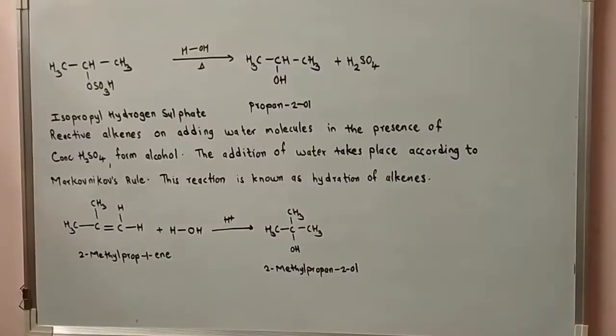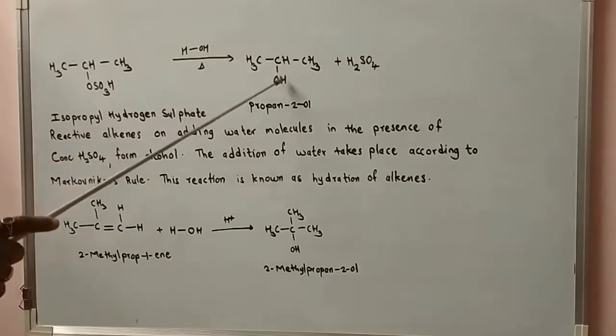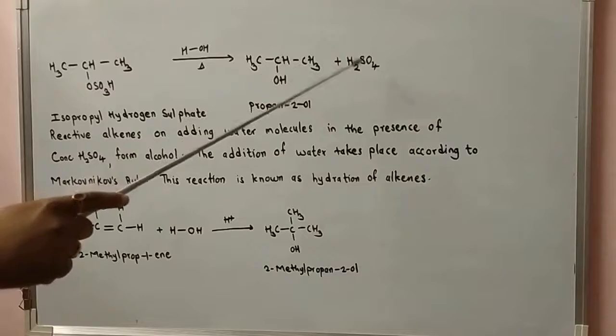Let's see another example. Isopropyl hydrogen sulfate is converted to propan-2-ol, this alcohol. So isopropyl hydrogen sulfate, that is CH3CHOSO3H CH3, plus this water HOH, heated, gives CH3CHOH CH3 plus H2SO4.